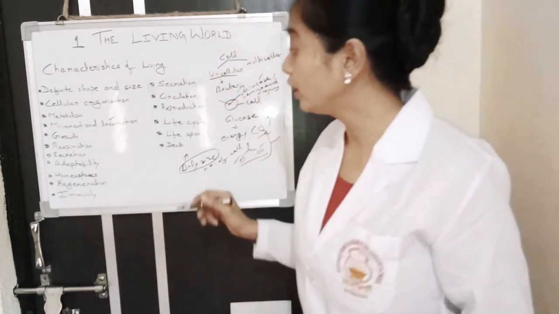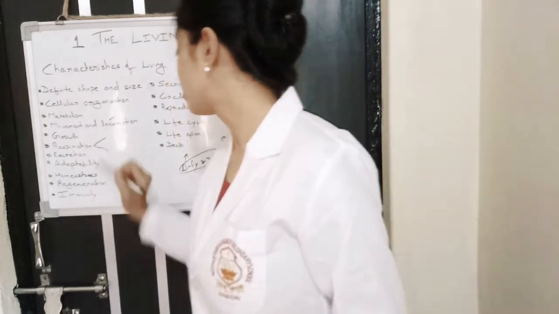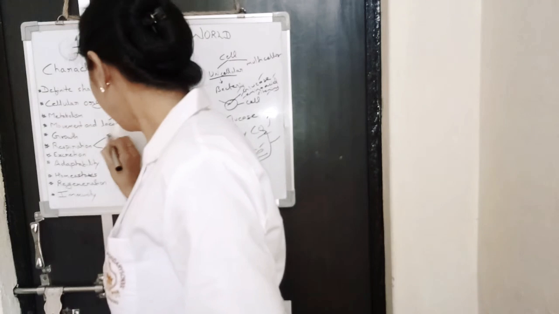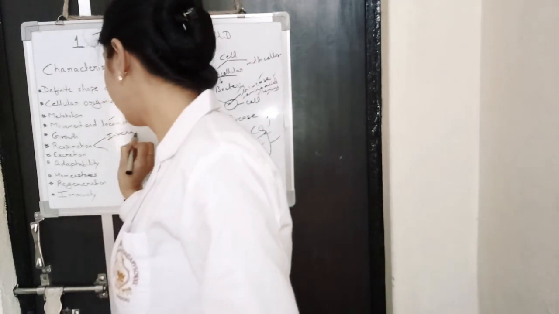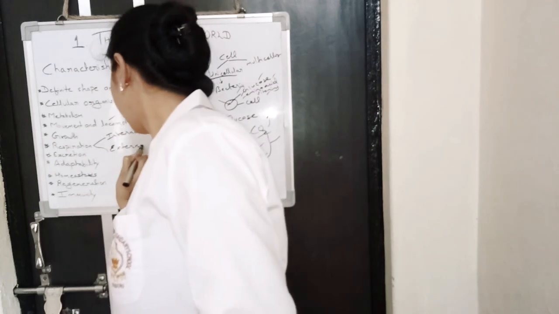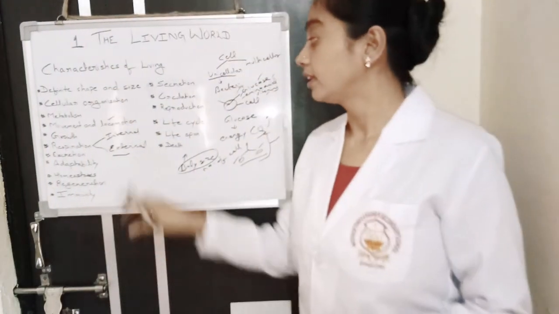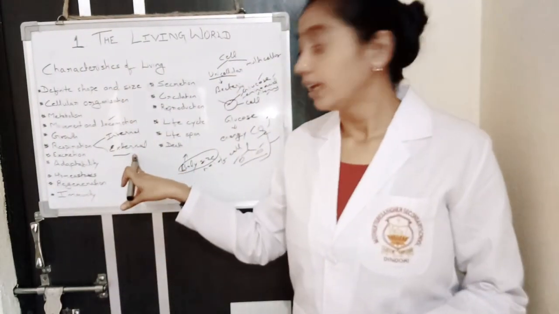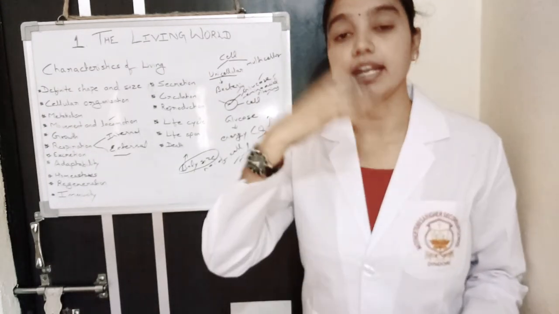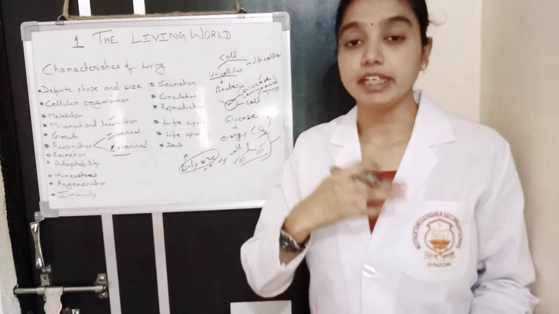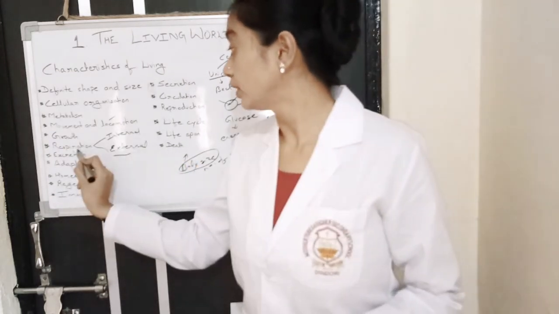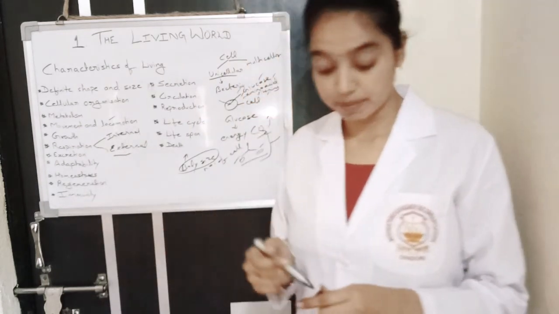Respiration is generally of two types. You have studied it in the 10th class. Internal and external. External respiration is breathing. When we take inside air and when we breathe out air, such type of respiration is called external respiration.